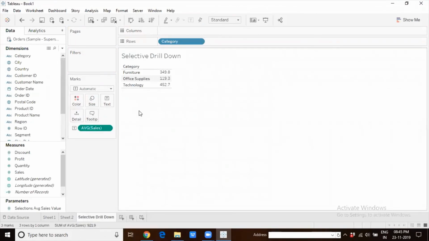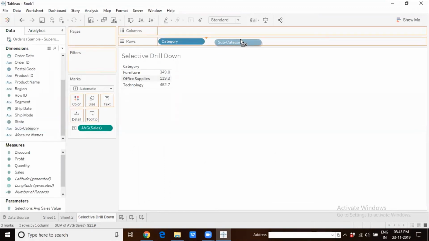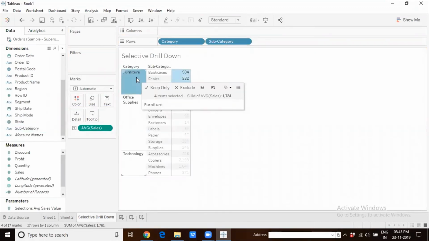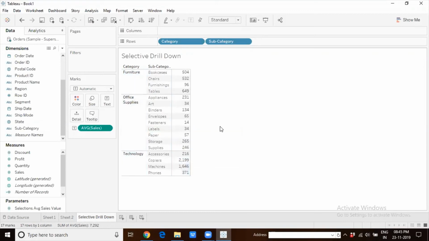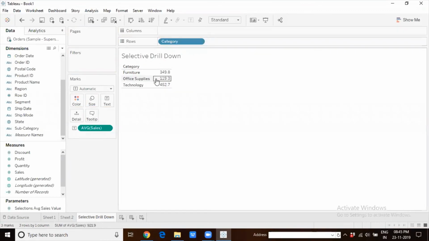Now my requirement is, when I select furniture on the chart, only the furniture category is supposed to expand. Office supplies and technology should still remain as one single line item. When I select office supplies, the office supplies category should expand and show me all the subcategories present in it. Furniture and technology should be only single line items by themselves. They should not expand. So what I'm talking about is to accomplish selective drill down.